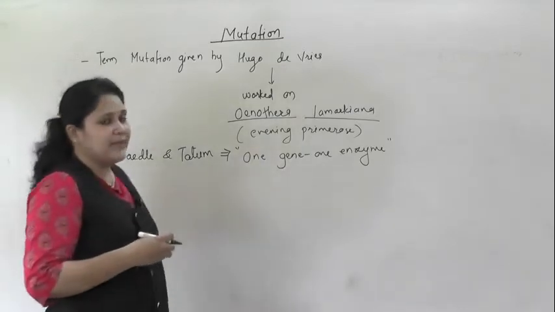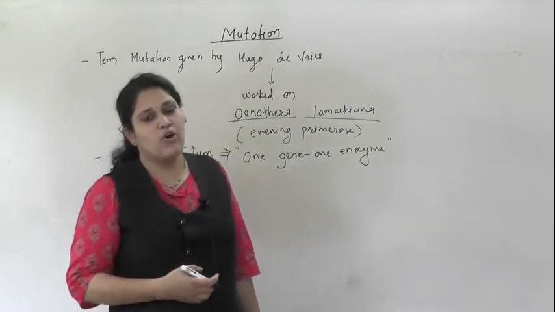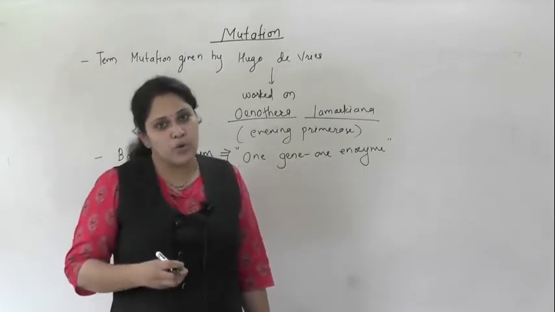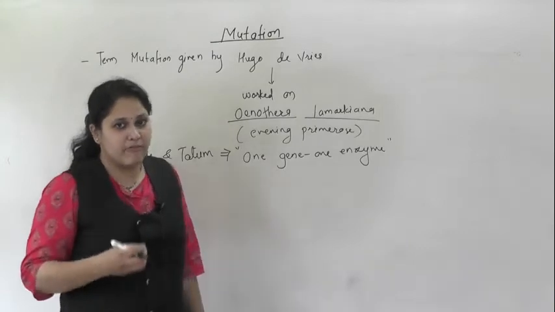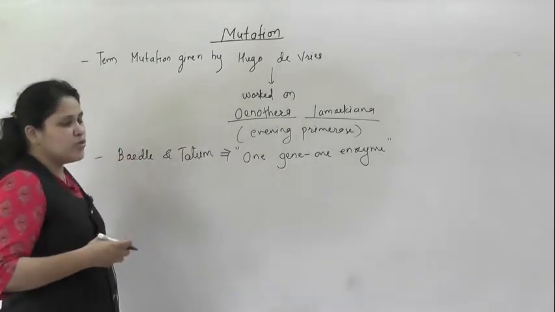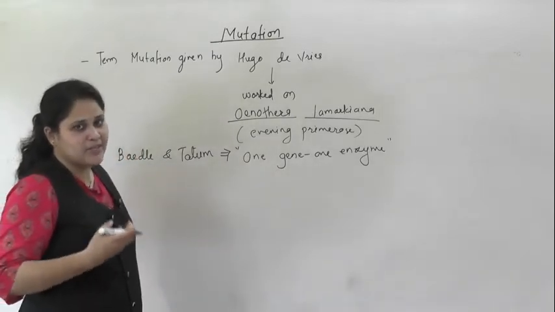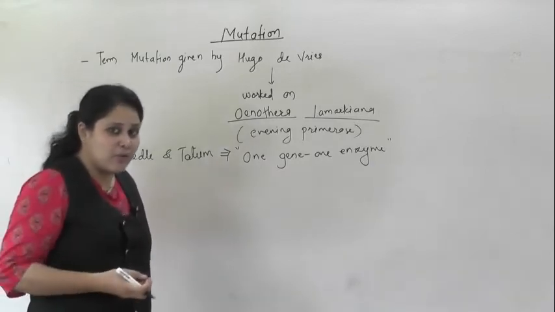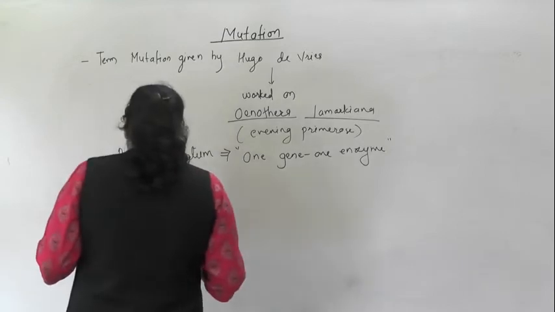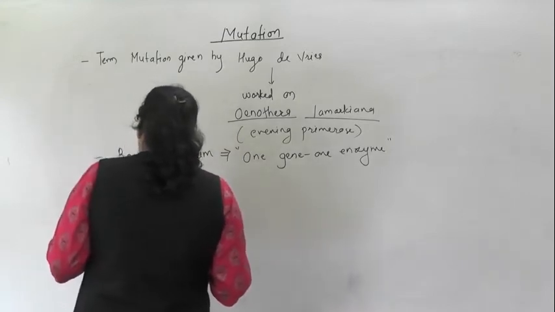Now these Beadle and Tatum induced mutation and worked on Neurospora. Neurospora, we know, is an ascomycete, a fungus. So they exposed this Neurospora strain to X-rays, gamma rays and UV rays, and they found some results. Now let's see what type of experiment they performed.